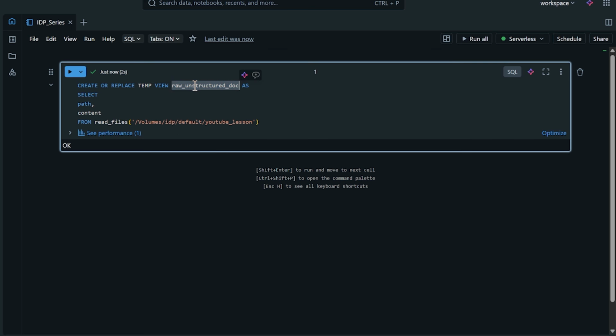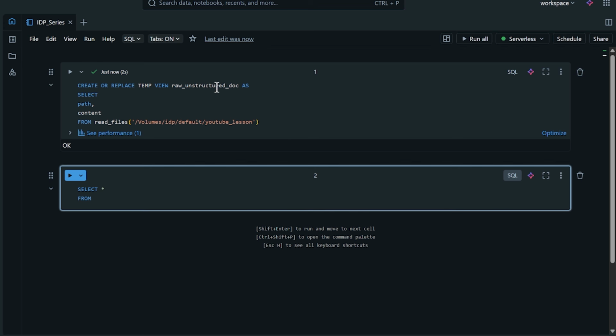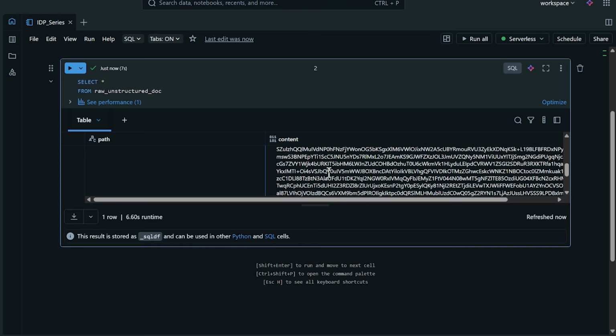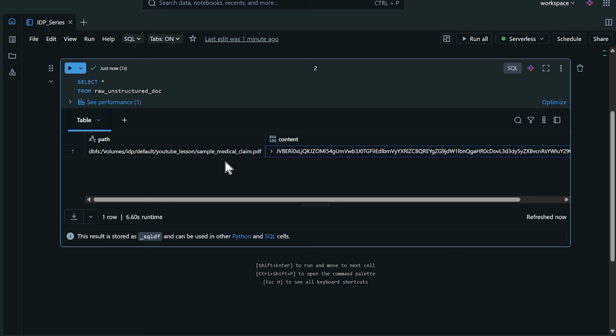Now we can view this raw unstructured temporary view that we just created. So let's create another cell down here, and we can say select everything from, and we can copy this raw unstructured doc. Let's go ahead and run this. Now, if we scroll right here, you can see that we are pulling in this sample medical claim. This is the only file that's in here. If there were different file paths and different files in there, it'd be giving us all the different files that we have. Now, this just looks like a bunch of gibberish as of right now, but that's because it's not actually reading in the real data. This is basically just telling us that there is content in it.